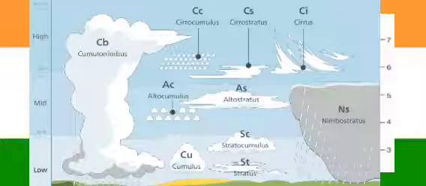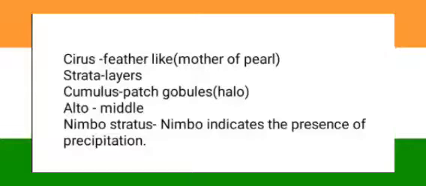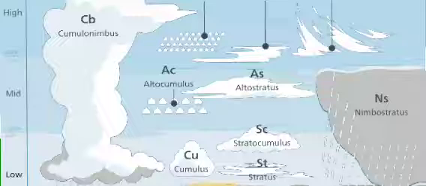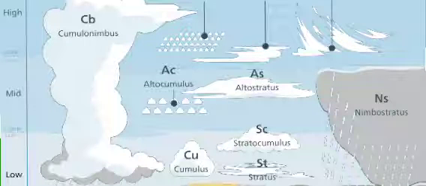Similarly, when you talk about the clouds which are in the middle, for the terminology we say that alto is used for middle. Whenever you see a terminology which says nimbo, or which says stratus, stratus means layers. So this terminology will help you differentiate different types of clouds. When we come back to our image, we find cirrus, cirrocumulus, and cirrostratus. So the high altitude clouds are of three types.